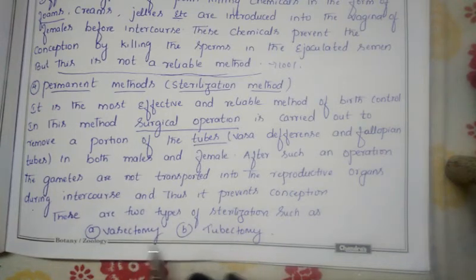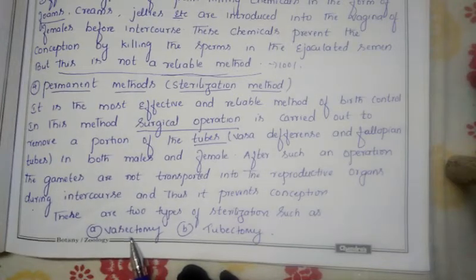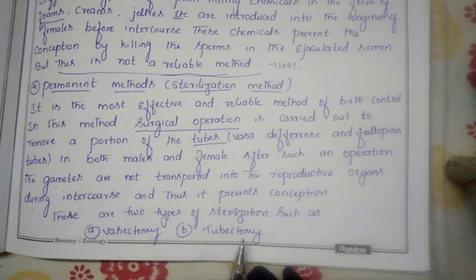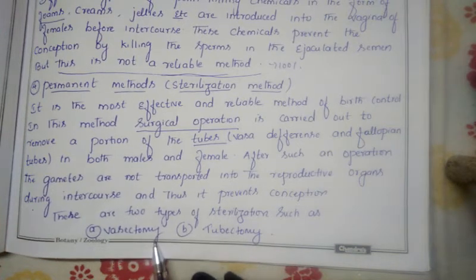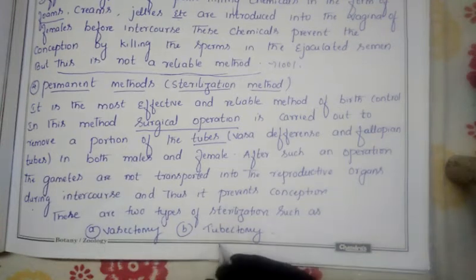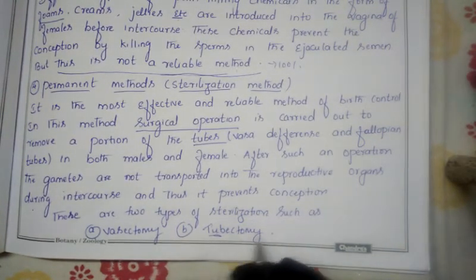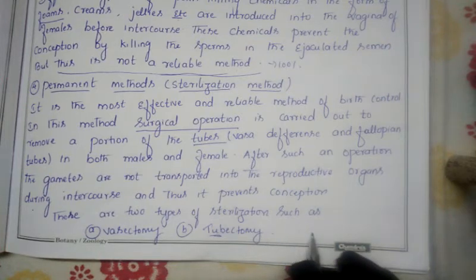So let us see the meaning of vasectomy and tubectomy. The name itself shows it. Vasectomy is a method conducted on the male body, and tubectomy is a method conducted on the female body. Keep this in mind, otherwise you will get confused. In tubectomy, the tube means the fallopian tube. The fallopian tube is present in the female, so that is why tubectomy is conducted for a female.